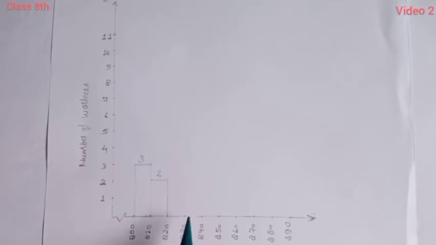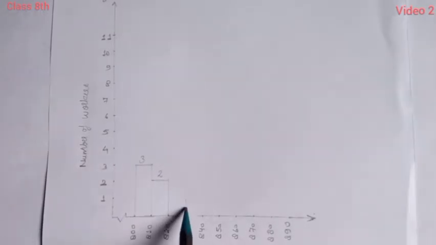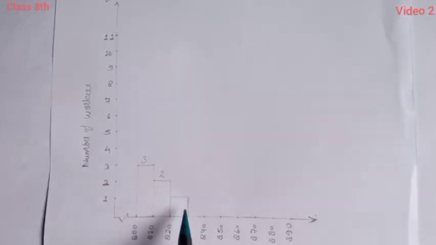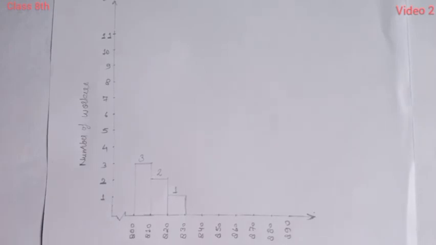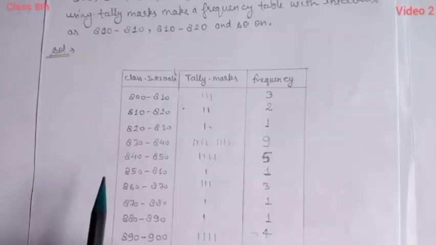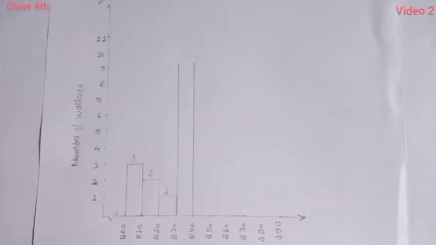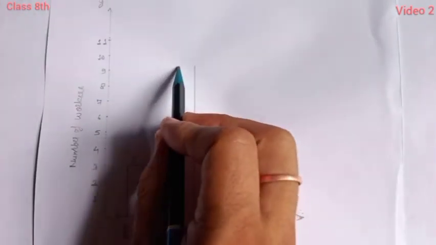So now we'll draw 1 centimeter in the vertical way. Okay students, so it is 1. Now 830 to 840 is 9 employees. So 830 to 840 is 9.